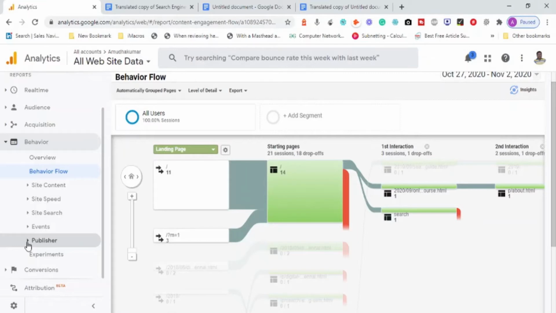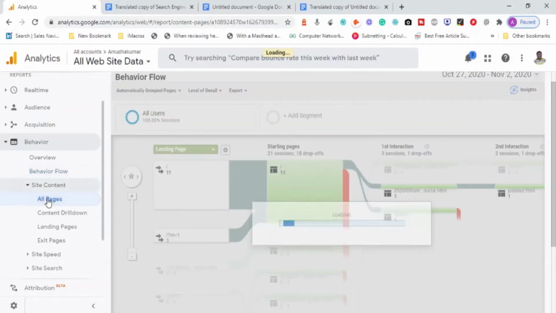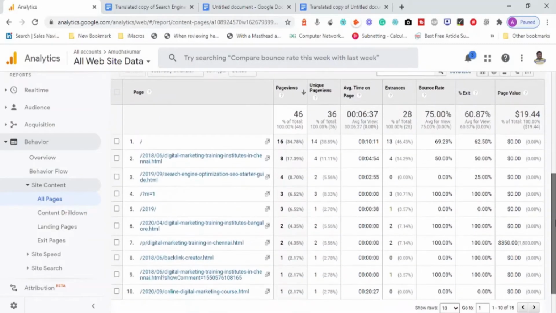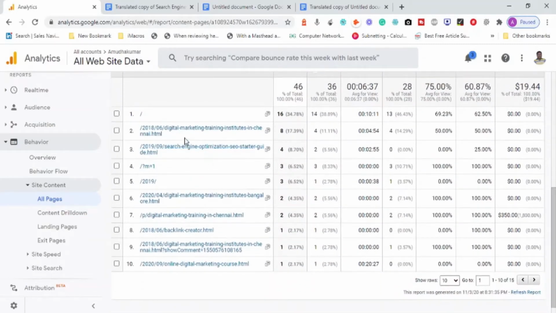Experiments are something where you can run an experiment to check what is performing very well and what is not performing very well. Now you can see here one is basically called site content, which contains the content of all pages. With the site content, it shows the different URLs for which the visitors came: Digital Marketing Training Institute in Chennai, search engine optimization SEO starter guide, the home page, the 2019 folder. So these are different pages where I received visitors.